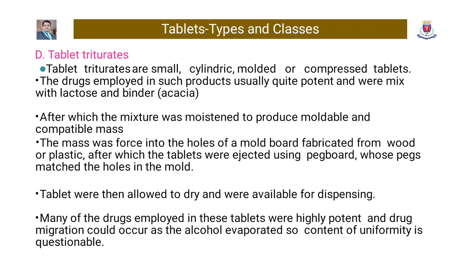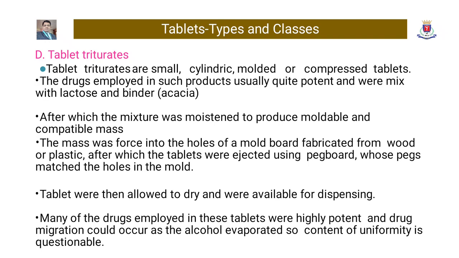Tablet triturates are small, cylindrical, molded, or compressed tablets. The drugs employed in such products were usually quite potent and were mixed with lactose and binder, after which the mixture was moistened to produce a moldable and compatible mass.